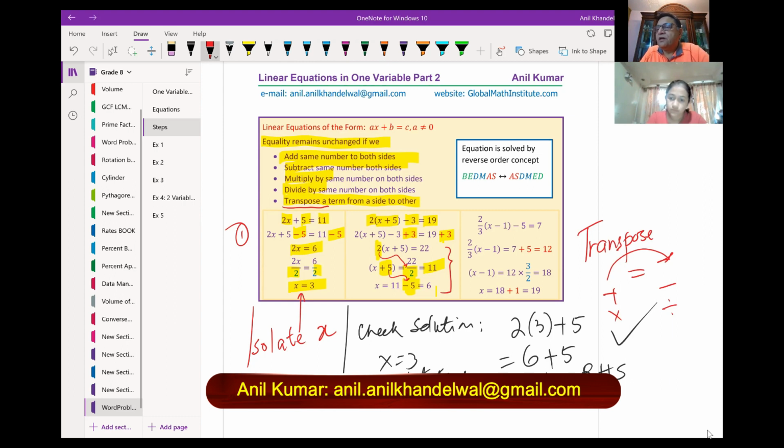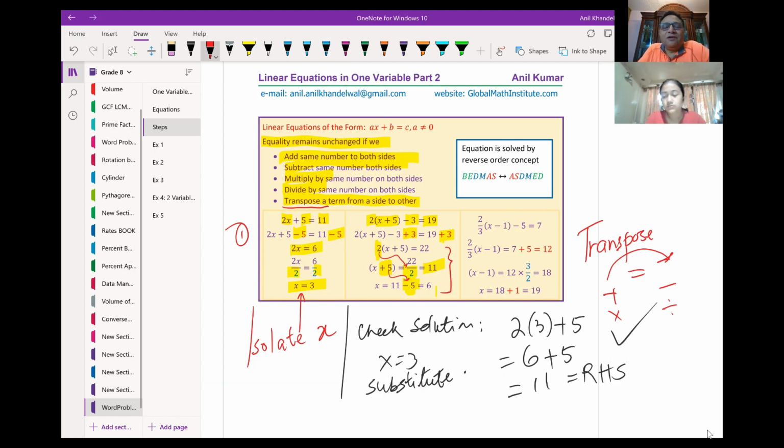That is transposing. So in this case of transposing, we are not adding or subtracting same terms on both sides or dividing by same terms. We directly do it because that is the end result, right? Now in these two examples, you have seen one thing. For example, here, what did we do first? We subtracted 5 and then we divided by 2, correct?